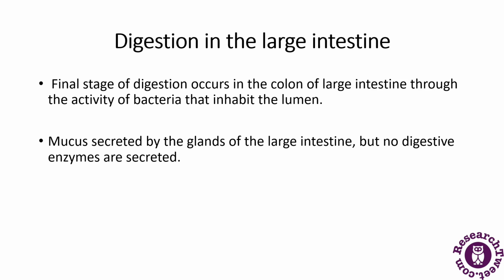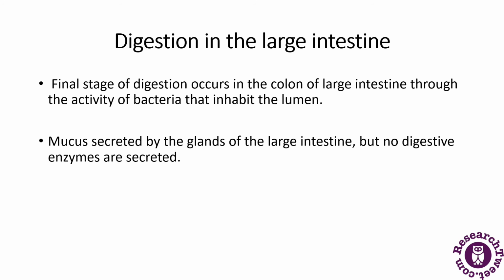Next is the digestion in the large intestine, which is the final stage of digestion. It occurs in the colon of the large intestine through the activity of bacteria that inhabit the lumen. Mucus is secreted by the glands of the large intestine, but no digestive enzymes are secreted. Bacteria ferment remaining carbohydrates present in the chyme, and they release gases such as hydrogen, carbon dioxide and methane.